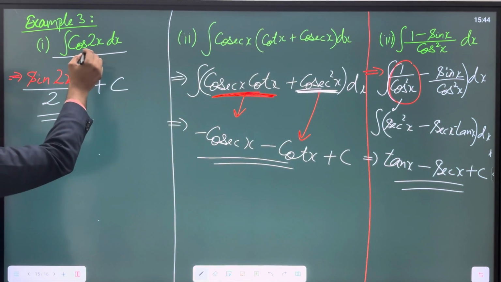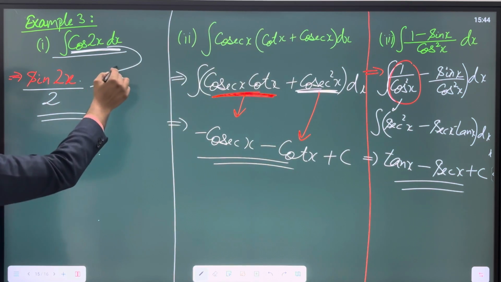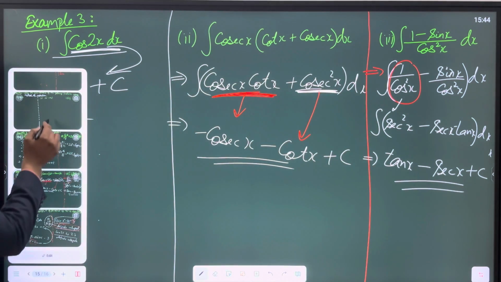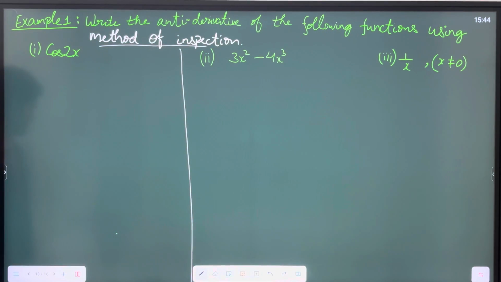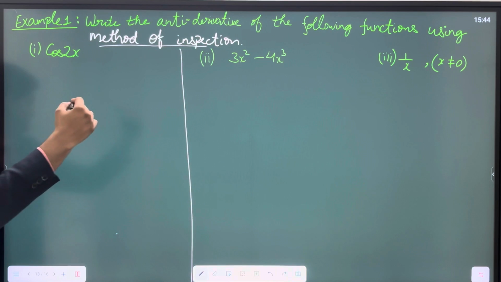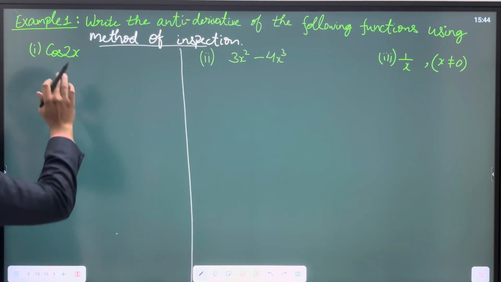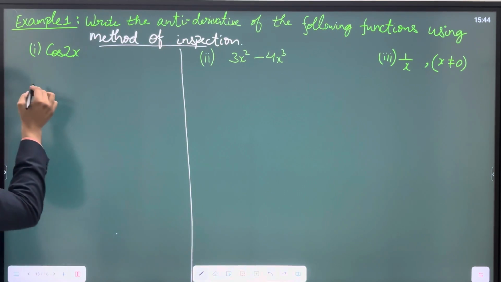We already integrated the function cos 2x directly, and in just one step we wrote that yes, the integration of this function is sin 2x upon 2 plus c. But if this question is asked to you to solve using the method of inspection, you cannot directly solve it. Rather, you have to do some inspection, and then you will arrive at the final answer, the integration of cos 2x. So how to do it?